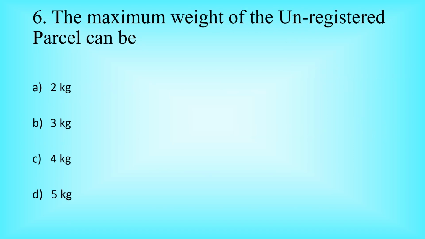Question number 6. The maximum weight of an unregistered parcel can be option A 2 kg, option B 3 kg, option C 4 kg, option D 5 kg. The correct answer is option C, 4 kg.